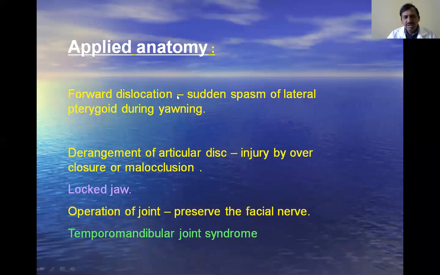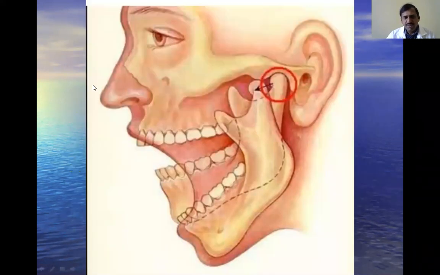Forward displacement occurs by sudden spasm of the lateral pterygoid muscle while yawning. Because of the weakness of the capsular ligament and some other supporting ligaments, there is a chance for the sliding of the head of the mandible below the anterior tubercle or articular eminence, and it produces displacement of the joint. You see here, this is the normal position of the head of the mandible, and here it is displaced. It is a displaced joint.